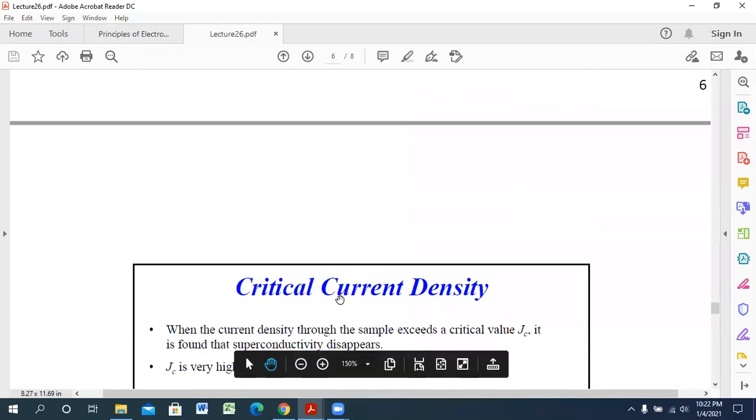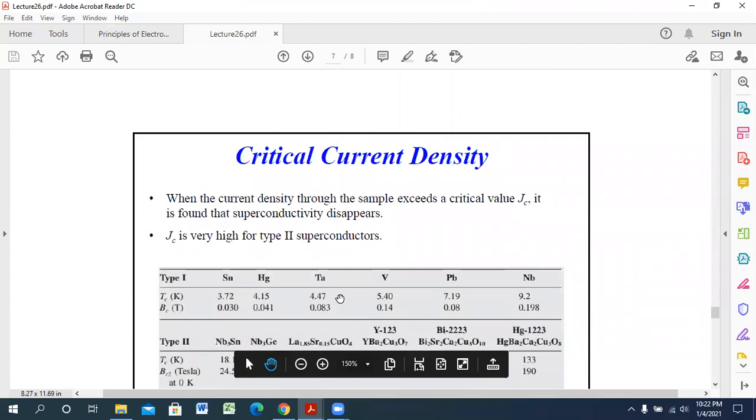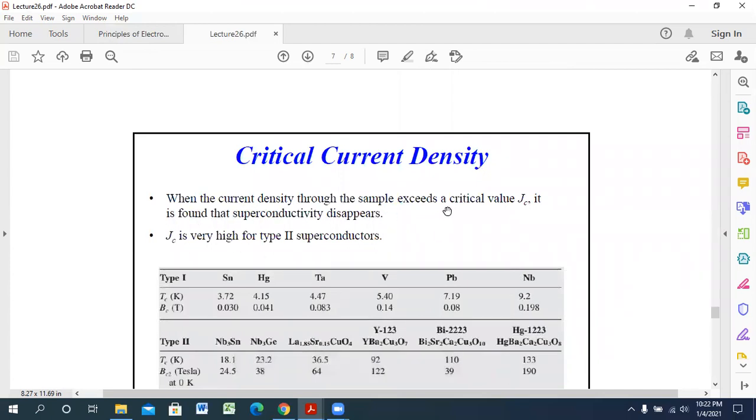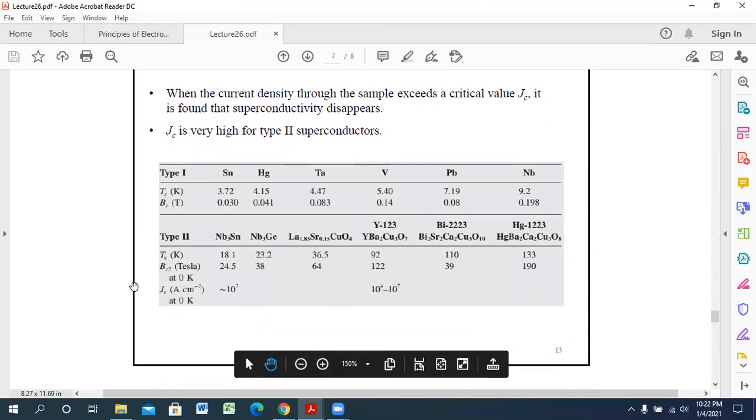Okay, so the critical current density. When the current density through the sample exceeds the critical value Jc, it is found that the superconductivity disappears. This critical current density Jc is very high for type 2 conductors. Here is a table for different types of material with their critical temperature and critical current density.